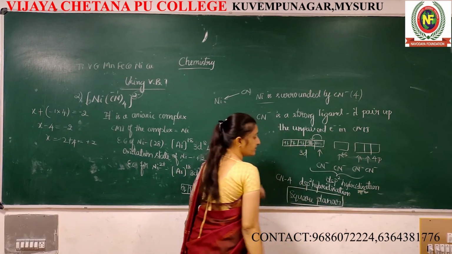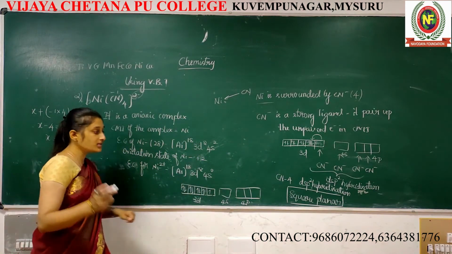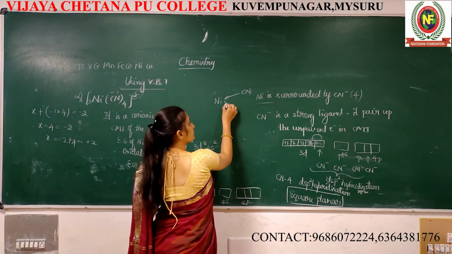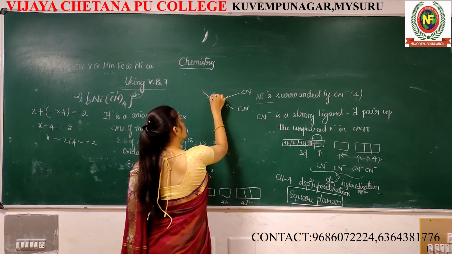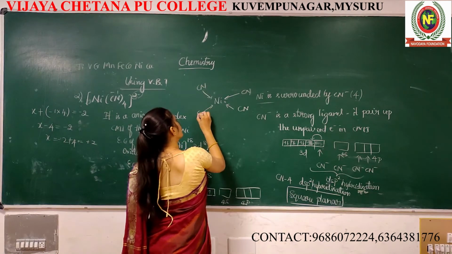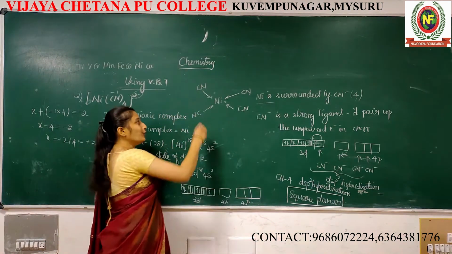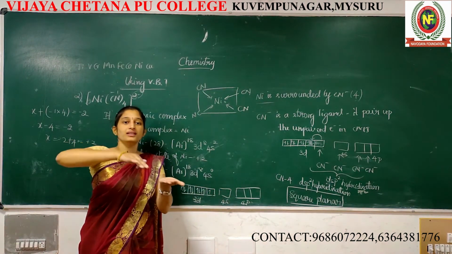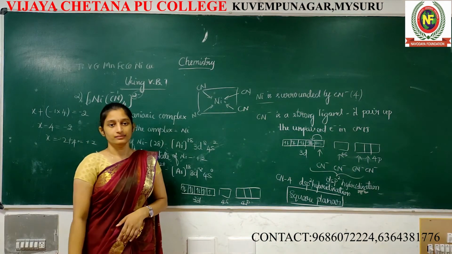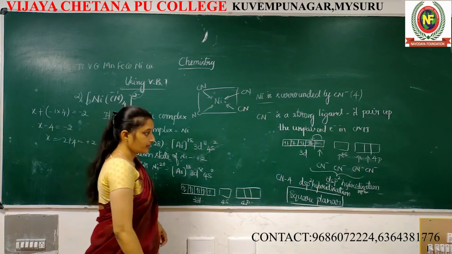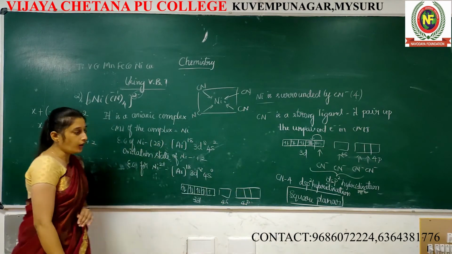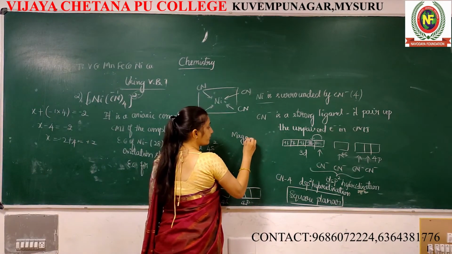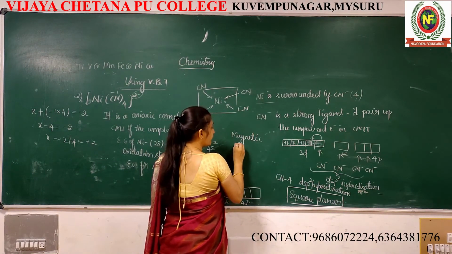Very, very important. 1 mark for this, 1 mark for this. How does it look? Square planar. It looks like a square. Planar means everything is present in the same plane. That is square planar. And yes, everything is finished now. Next, what about the magnetic property? Magnetic property.